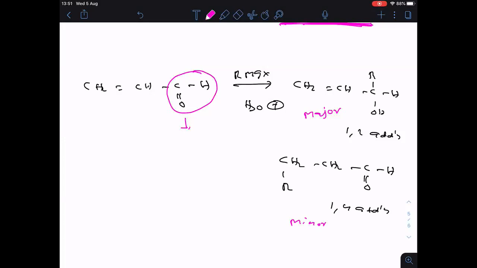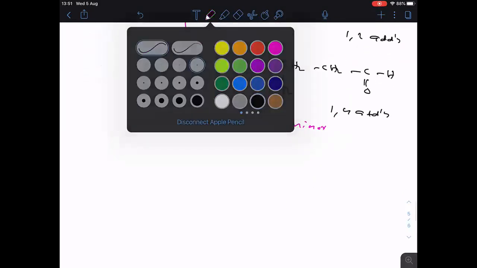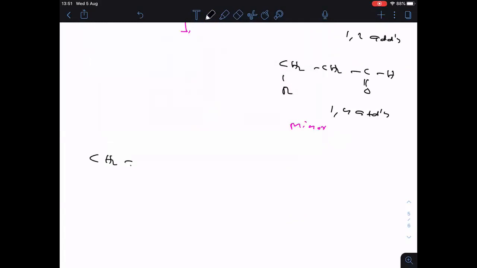Okay. Now let me take one ketone. In acrolein, I want to take one ketone now. Okay. Now see clearly. CH2 double bonded CH, C double bonded O, Ph. This is also acrolein type only, but in this one, ketone is there. Clear? Ketone. Now, let me take one Grignard reagent like this, PhMgX, or you can take RMgX also, no problem. Clear?